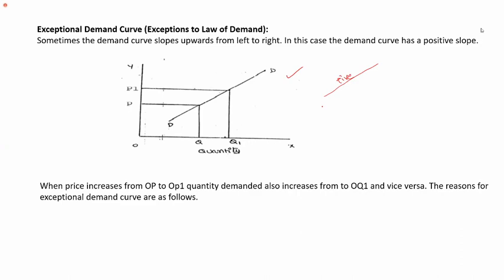So what does this mean? The price and quantity demanded, QD, are positively related. The price increases, the quantity demanded also increases. The price decreases, the quantity demanded also may decrease. This is how the exceptional cases under the law of demand have their graph: an upward slope, or a positive curve.